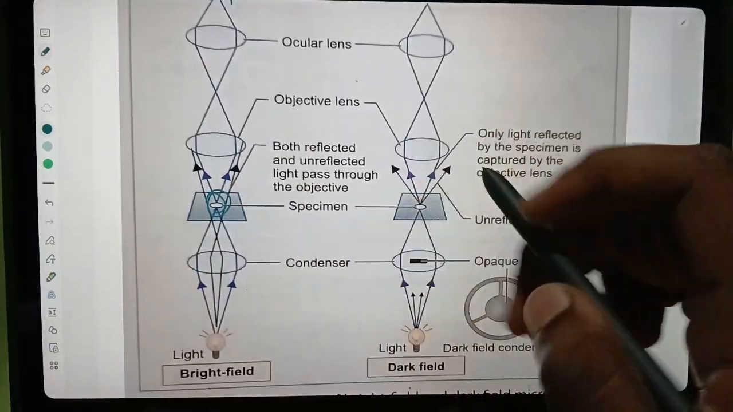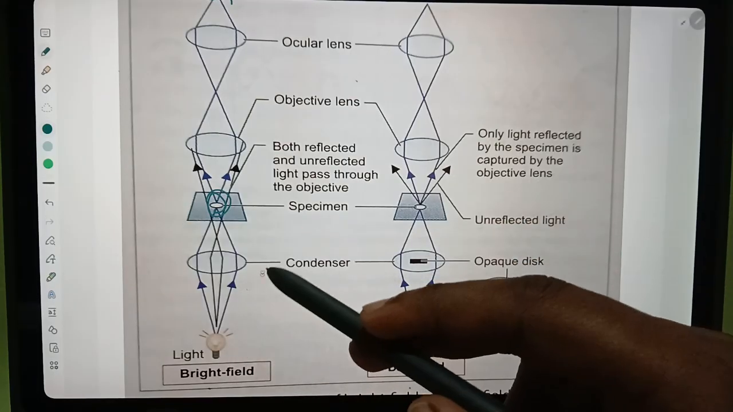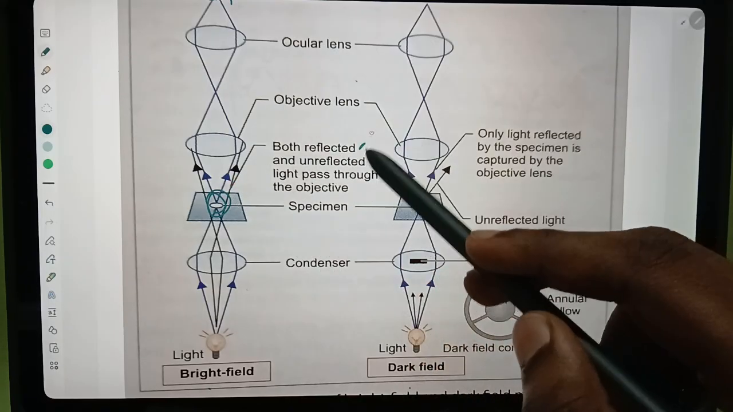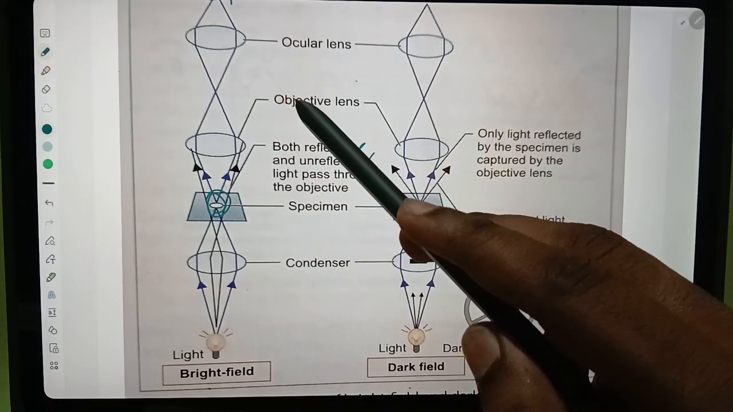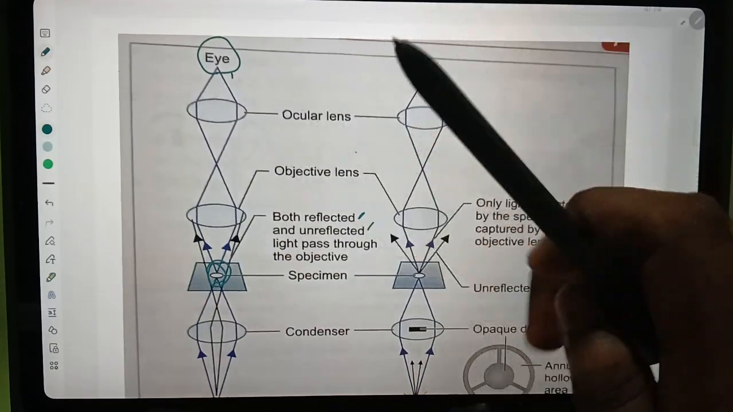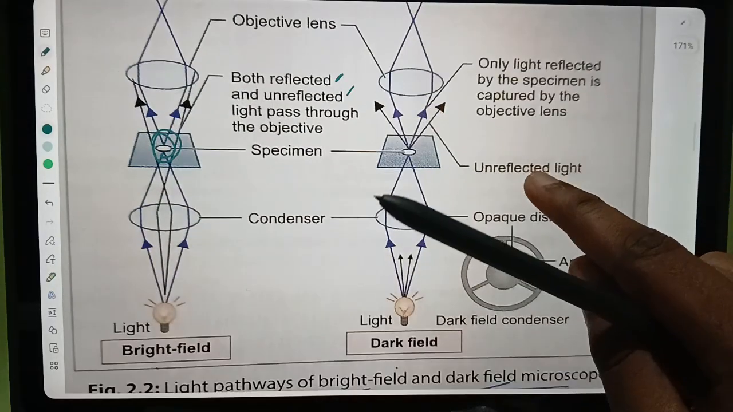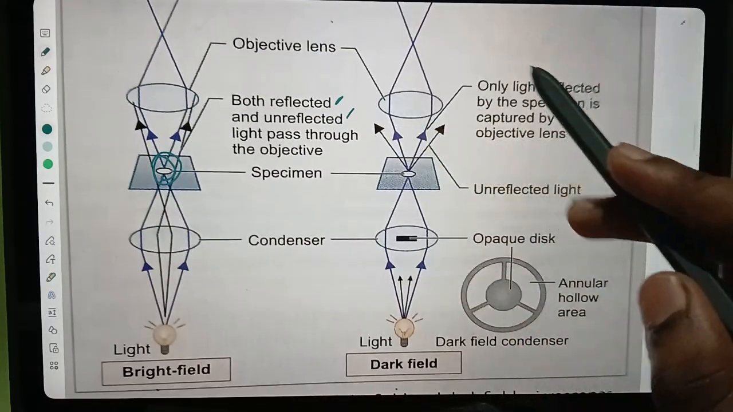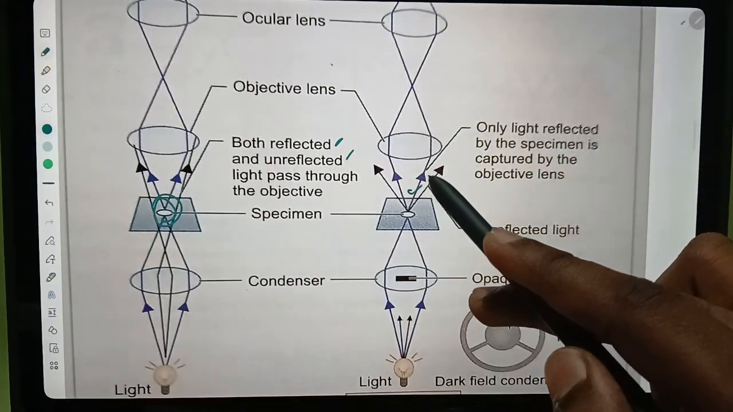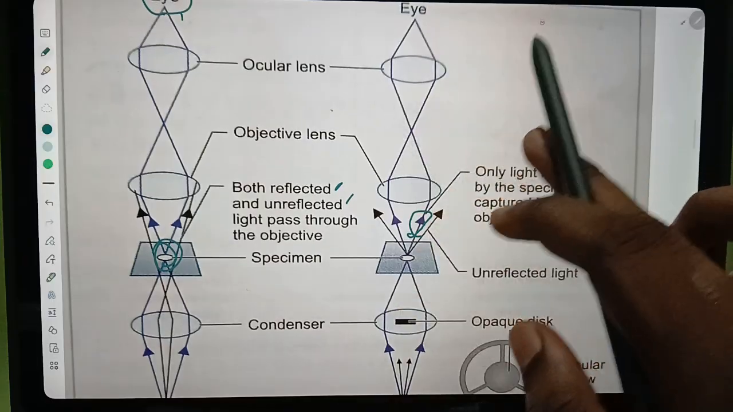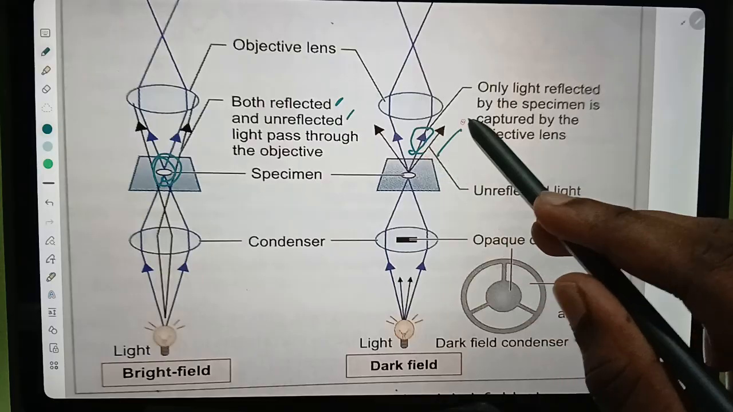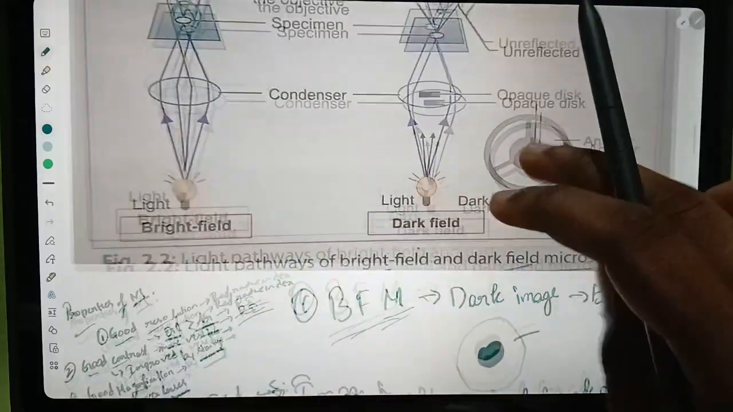In bright field microscope, the light will fall on the condenser and travel to the specimen. Both reflected and unreflected light will follow to the objective lens and go into the ocular lens. Then we will see. In the dark field microscope, only reflected light will pass through the objective lens, and then we will see through the ocular lens, but not the unreflected light. The unreflected light will pass outside.